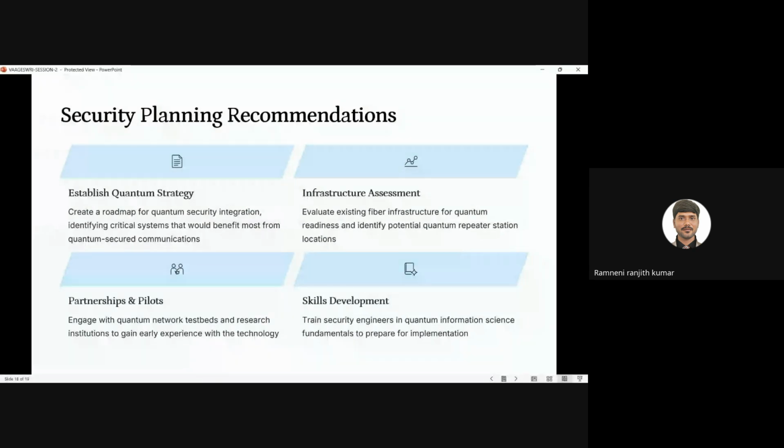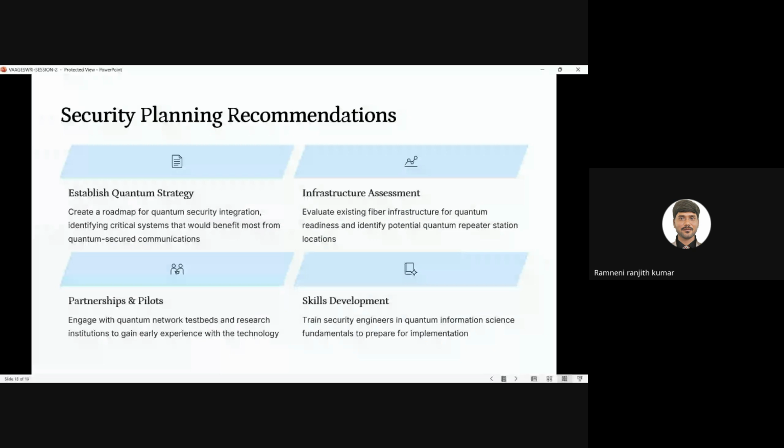Next one is an infrastructure assessment. It is nothing but assessing the feasibility of fiber networks and repeaters. With the help of repeaters, we can communicate over a large range. Next one, partnerships and pilots. Collaborate with quantum test beds and research institutions like in the USA, China, and European countries. Many European countries are working on quantum.